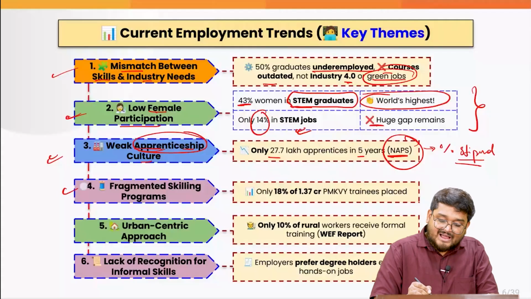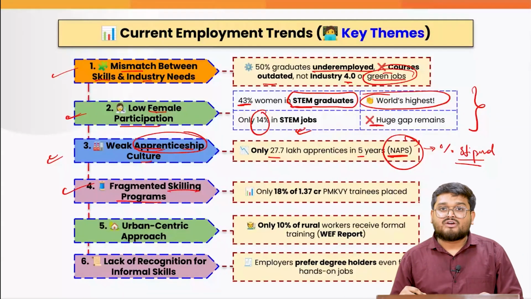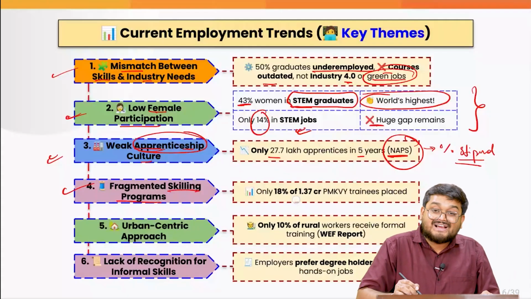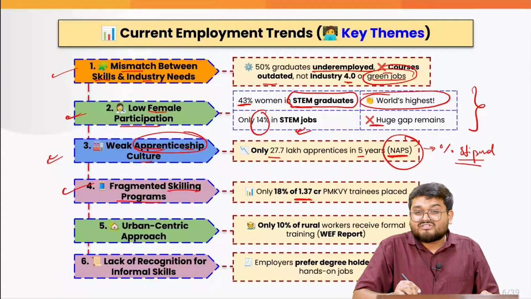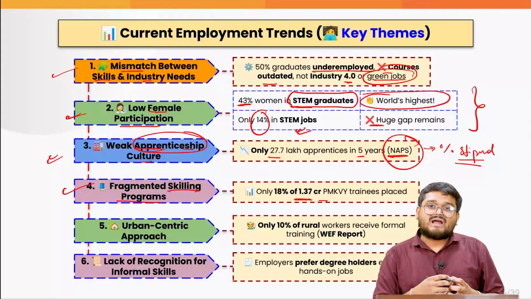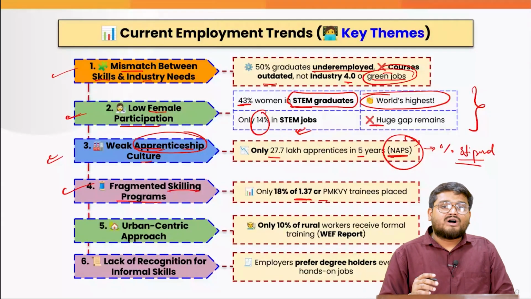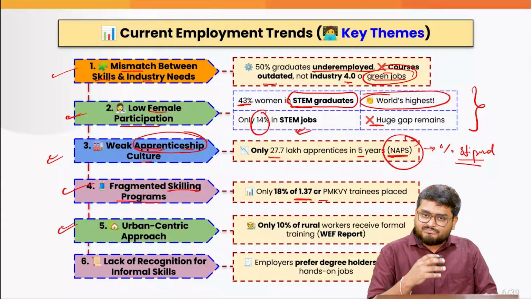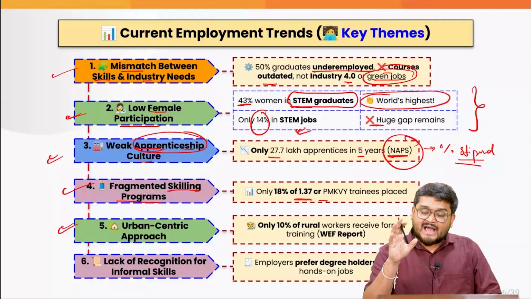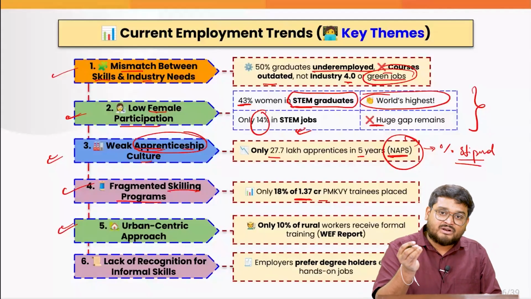Next, we also have fragmented skilling programs. There are so many skilling programs in the country. We need to actually consolidate them, because only around 18% of the 1.37 crore Pradhan Mantri Kaushal Vikas Yojana trainees are being placed, because they are sometimes confused between the so many objectives. Next, in the various schemes we can also see a prominent urban-centric approach. That means only 10% of rural workers have been able to get formal training. This is also according to the WEF report.